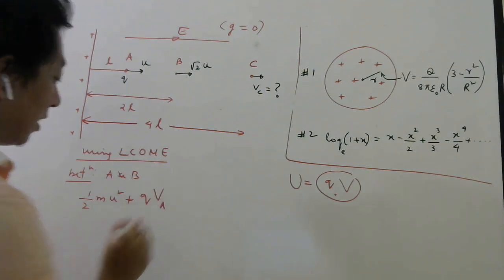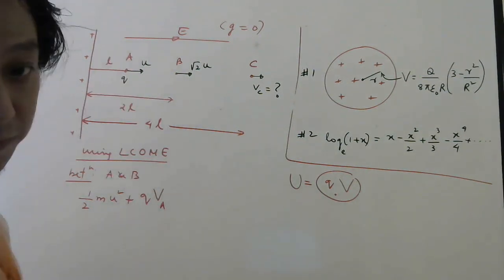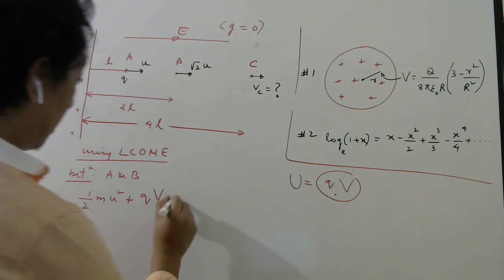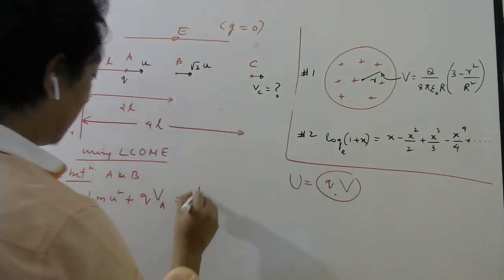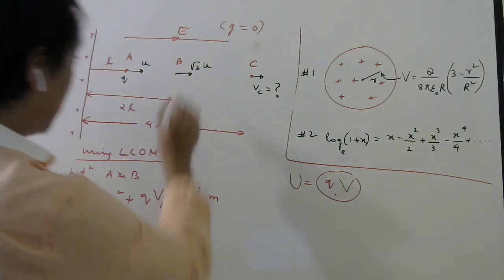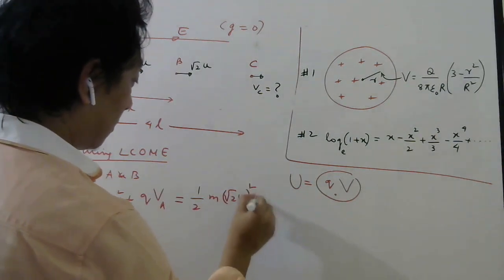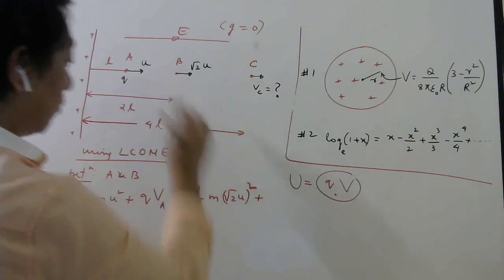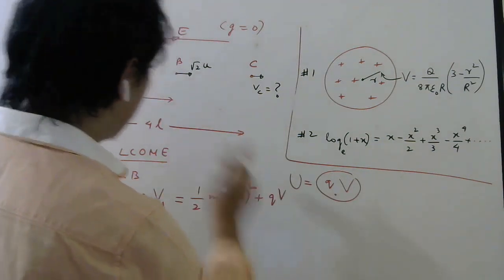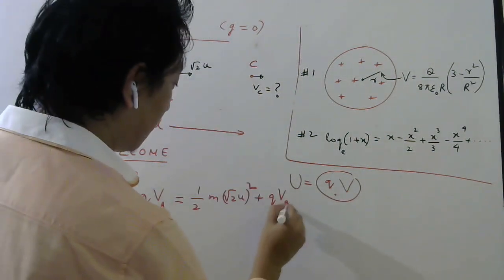What is VA? Potential at this point. That should be equal to kinetic energy here, half m, with velocity root 2u, so root 2u whole square, plus potential energy here, which will be Q into the potential at this point, VB.